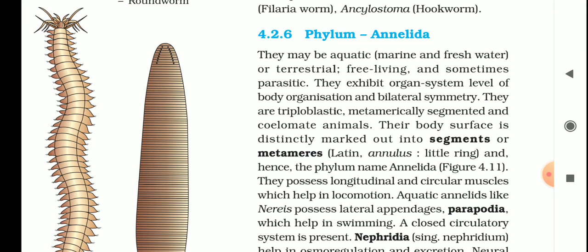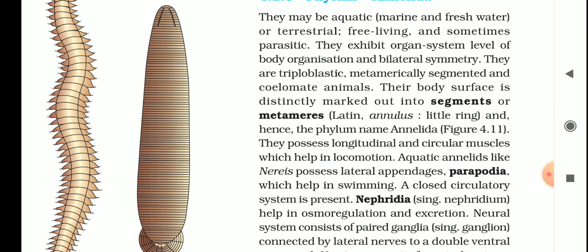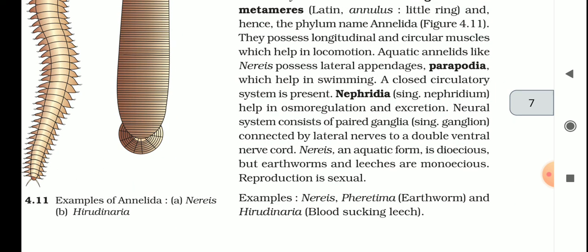A closed circulatory system is present. Nephridia are present. The special structure in annelid members is the nephridia, which help in osmoregulation and excretion. This is an important point. Sexual reproduction is found in annelid members.